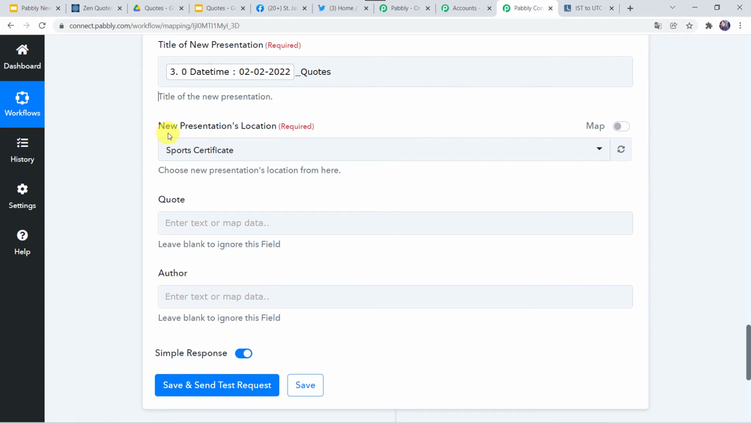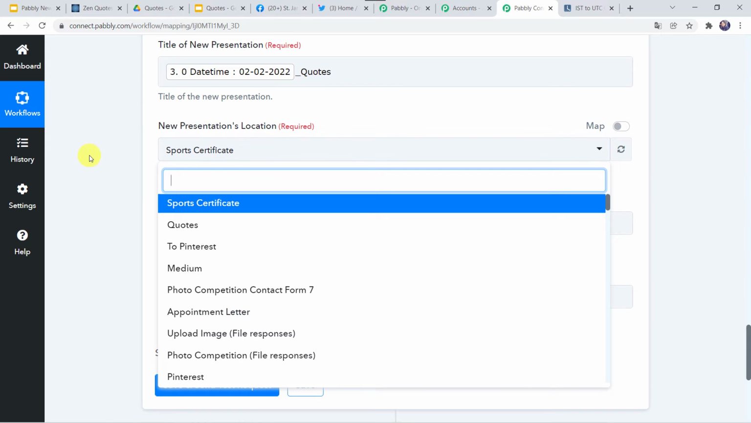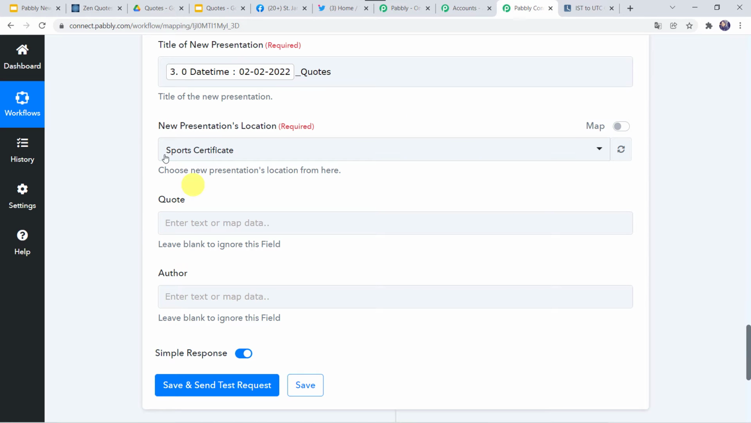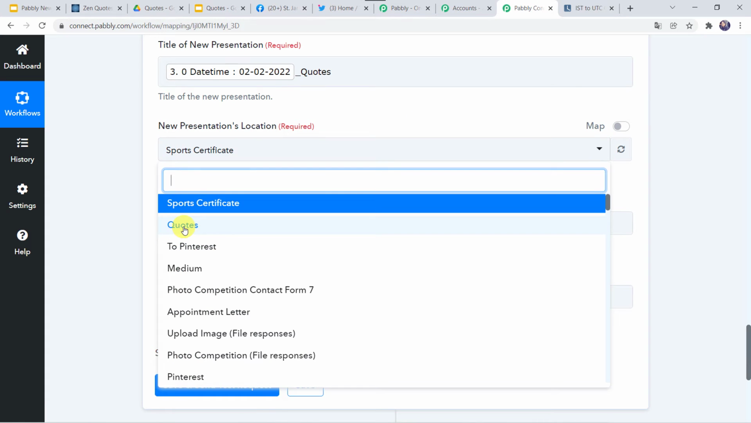Now here we have to give the location. Where do you want to save this particular new motivational quote, new file? So here we have to select a location. I have already created a folder in my Google Drive named quotes. So I want all the motivational quotes to be saved over here in this particular folder. Okay. So we have to select the folder name over here. The folder name is quotes.